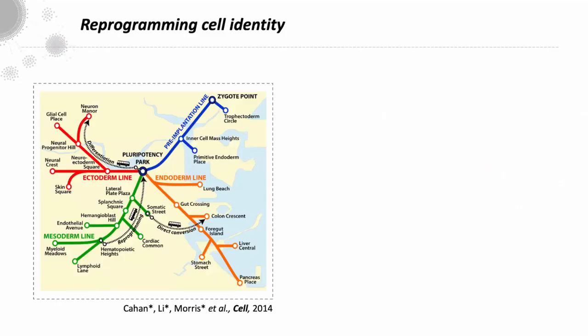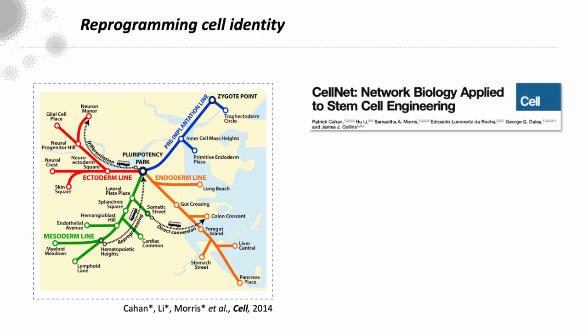And so to back up a second, reprogramming cell identity. So we know that cells can be reprogrammed by various routes, but we didn't really know how close the resulting cell types were to the actual target cell types. So a few years ago, we developed CellNet, which is a network biology platform that uses bulk expression data to infer gene regulatory networks, and we use these to measure cell identity.